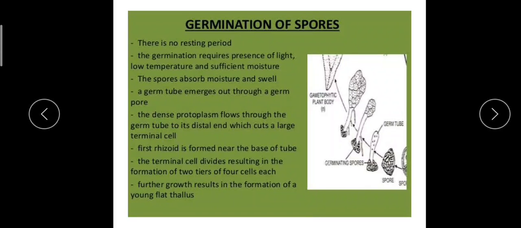Okay, so the germ tube develops a thin filamentous rhizoid from its base, and this is the rhizoid. You can see here germinating forms the rhizoids. The upper region continuously divides and forms the sporophyte. So this is all about the reproduction in Riccia.